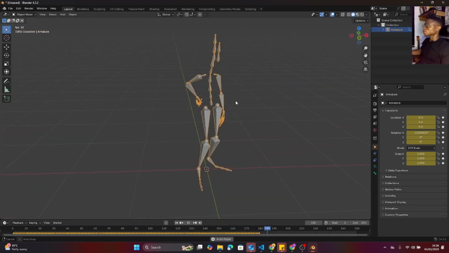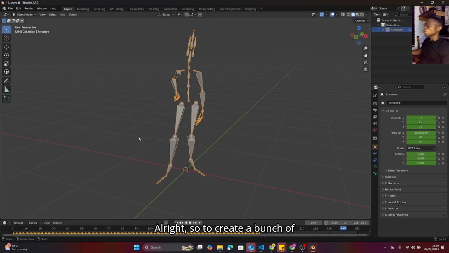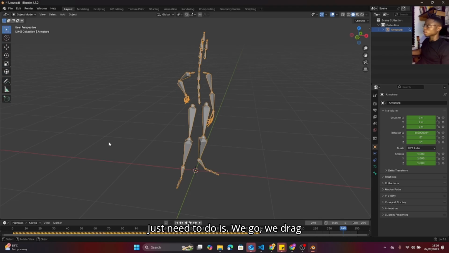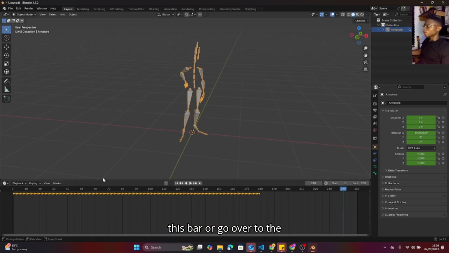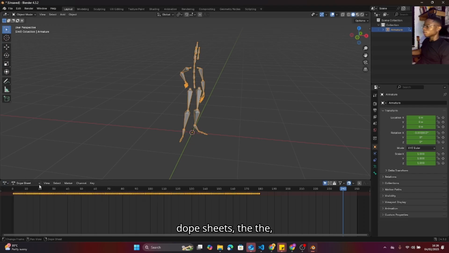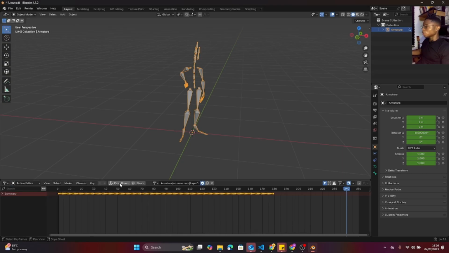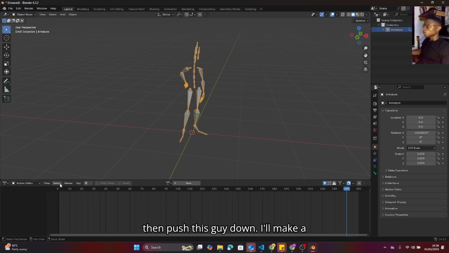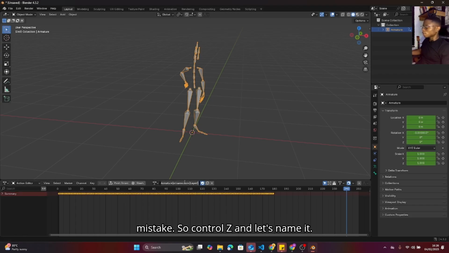All right. So to create a bunch of those animations, all we need to do is drag this bar up and go over to the dope sheet. The armature is selected. We go to the action editor, then push this down. We made a mistake, so I'll Control Z and let's name it. So this way you have already named the animation. Let's name it talking animation 4. After that, we'll push down.